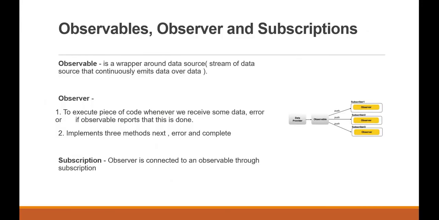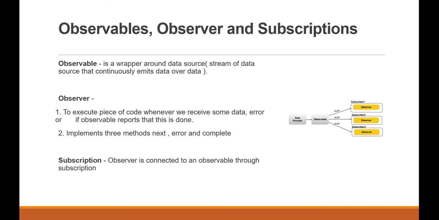Okay, so as you have seen, we have observable, observer, and subscriptions, right? So what is observable? Observable is a wrapper around a data source, a stream of data that continuously emits data over time, right? As you can see in the diagram, we have a data provider, which is the observable.